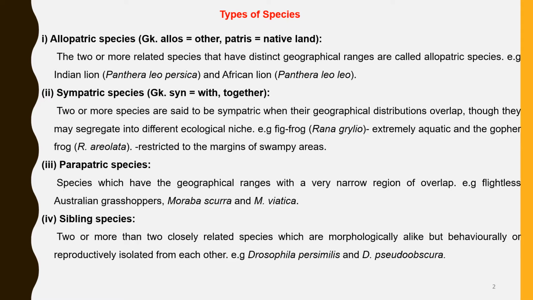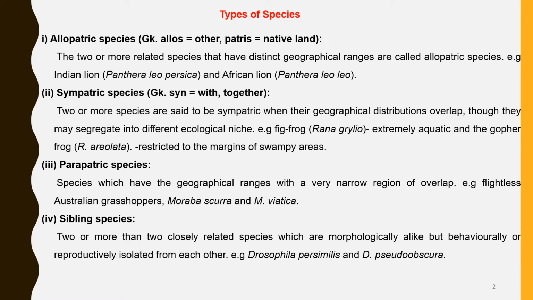Allopatric species. These are species which are related to each other but have been in distinct geographical ranges. Sympatric species.